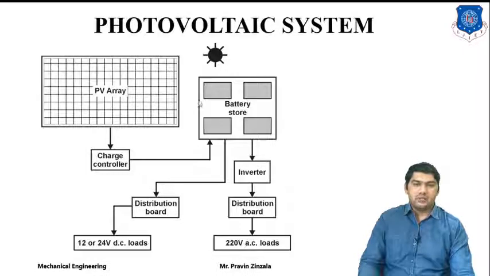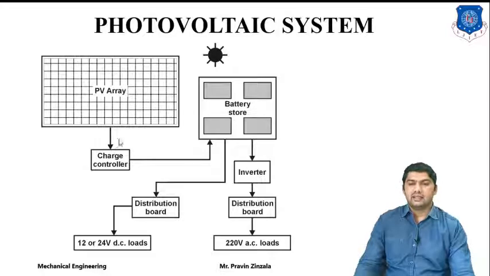This is also an arrangement of our solar PV cells. This is the PV array, meaning that by combining different solar panels we can generate a large amount of electricity. Then it goes to the charge controller, then it goes to the battery, which is the storage system. According to the application we can distribute it. If we require direct current, we can directly supply it to our system. If you require alternating current, we have to provide the inverter. Then it goes to the distribution board, and we can utilize it for the final application.